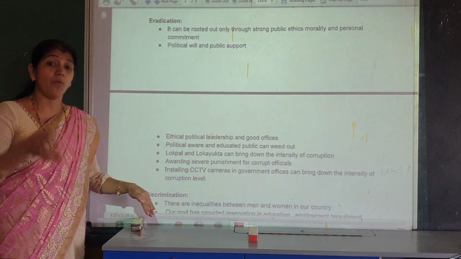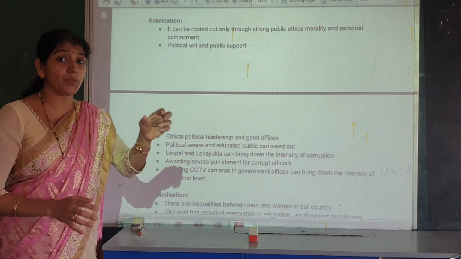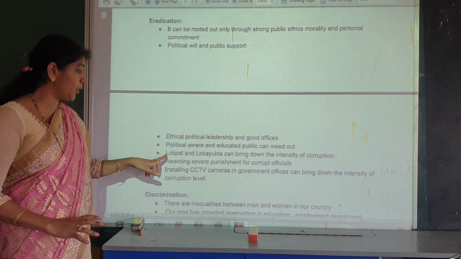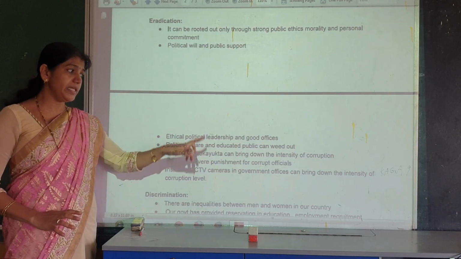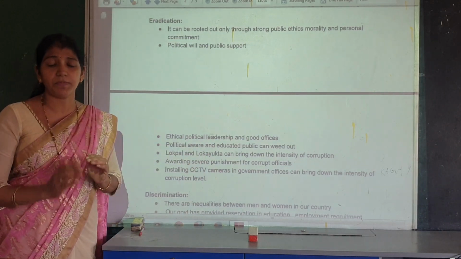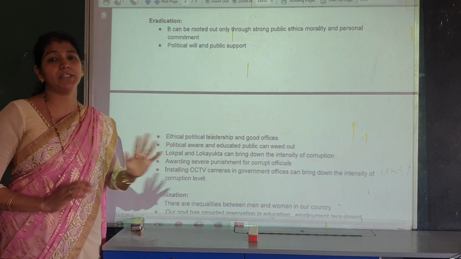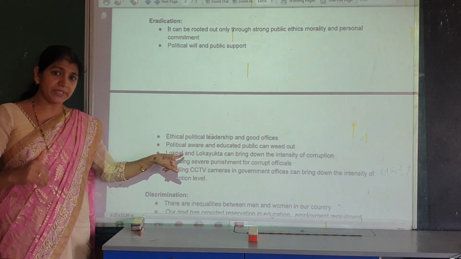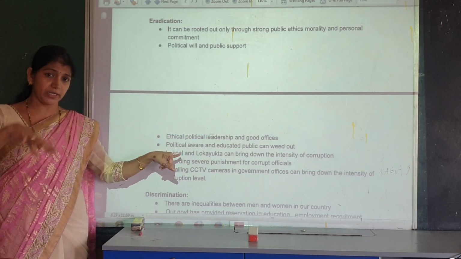And next, what practical measures should the government take to eradicate corruption? That is the Lokpal and Lokayukt. These are institutions established by the government to eradicate corruption. How? Lokpal officers are appointed by some organizations.